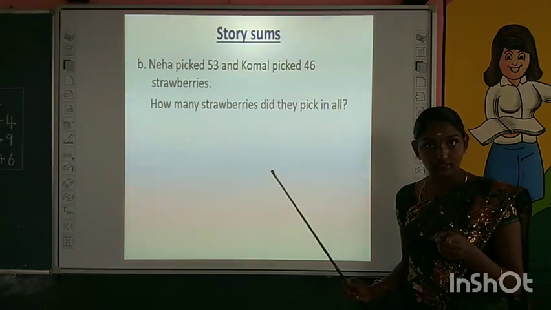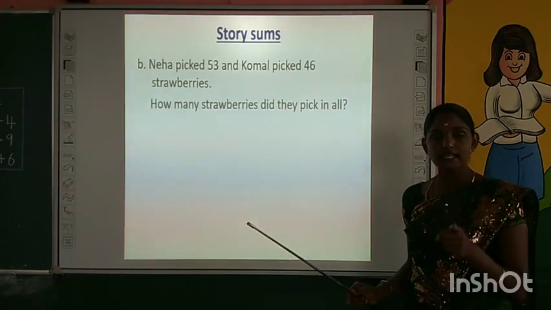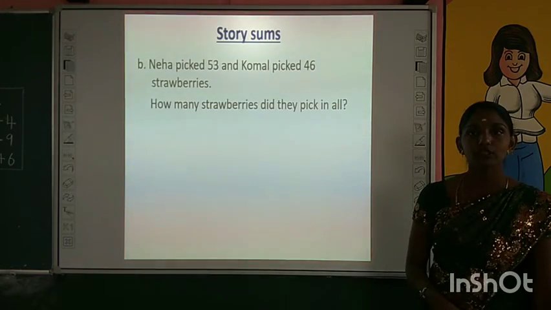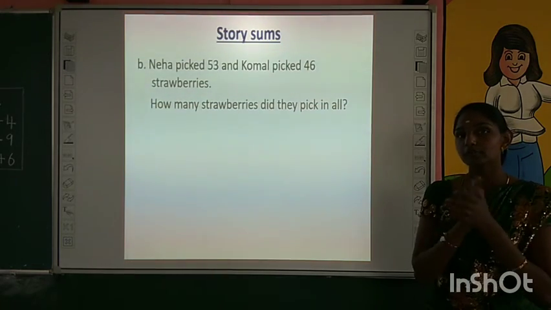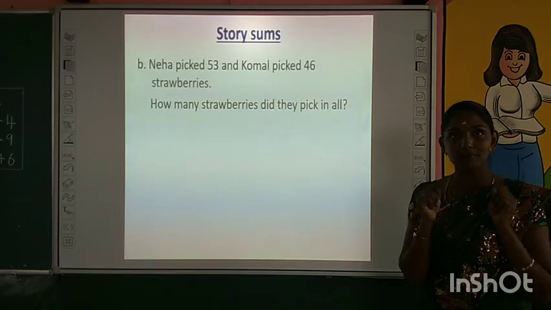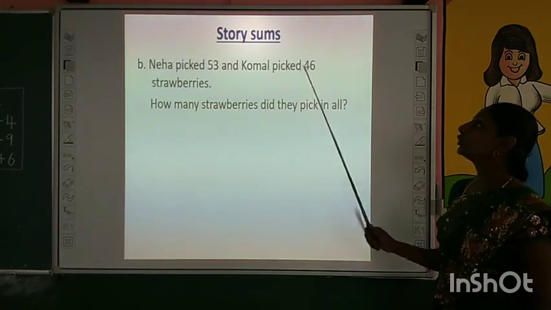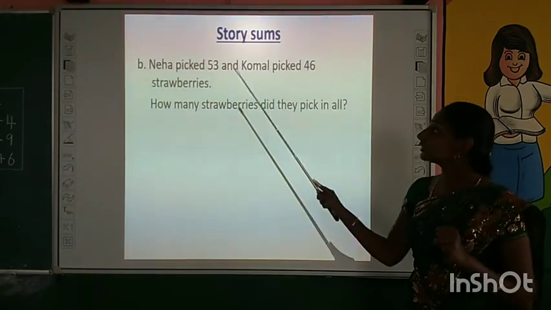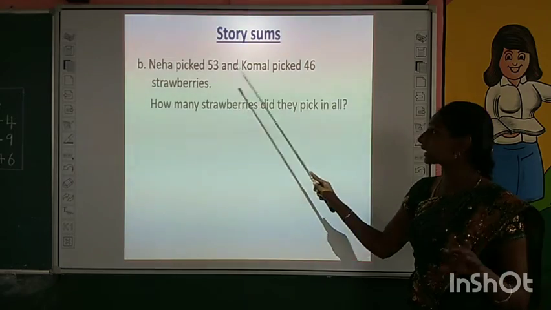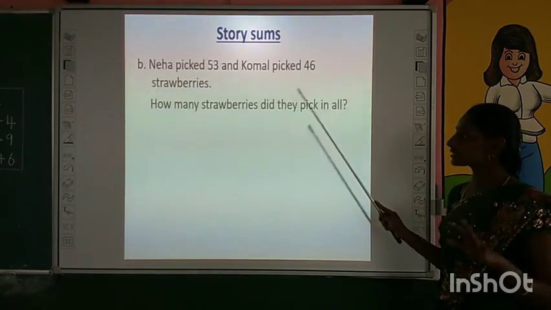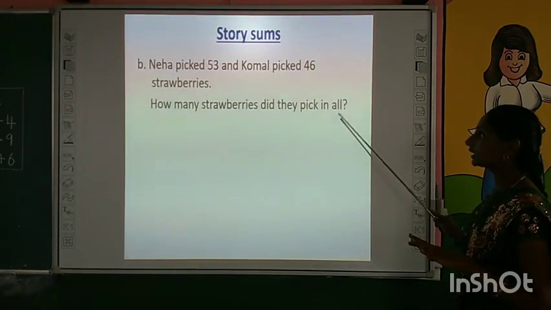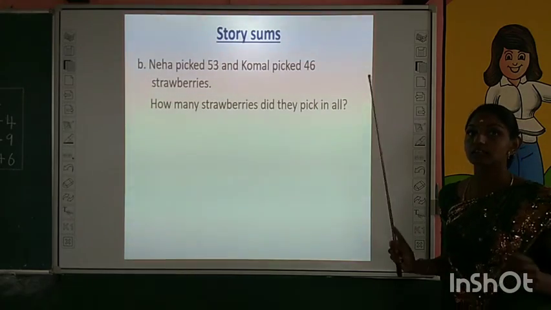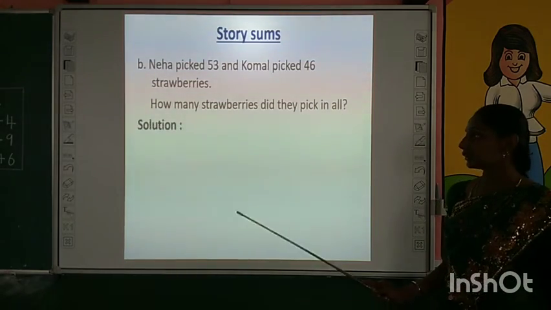Is it clear children? Are you all following? Yes, be active. Clap your hands once, children. Clap your hands. Okay, keep smiling. Okay, be active. 2 girls picked. One girl picked 53 and Komala picked 46. We have to find the total. In all means the clue word. We have to add the given 2 numbers.